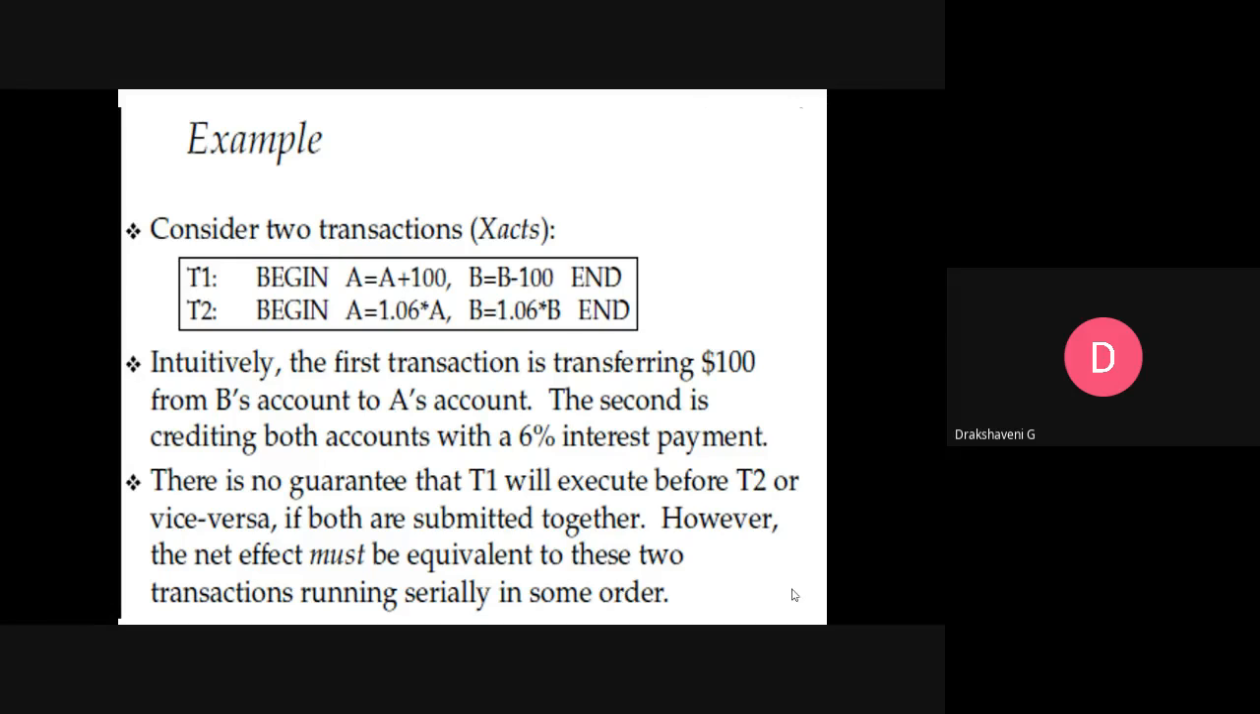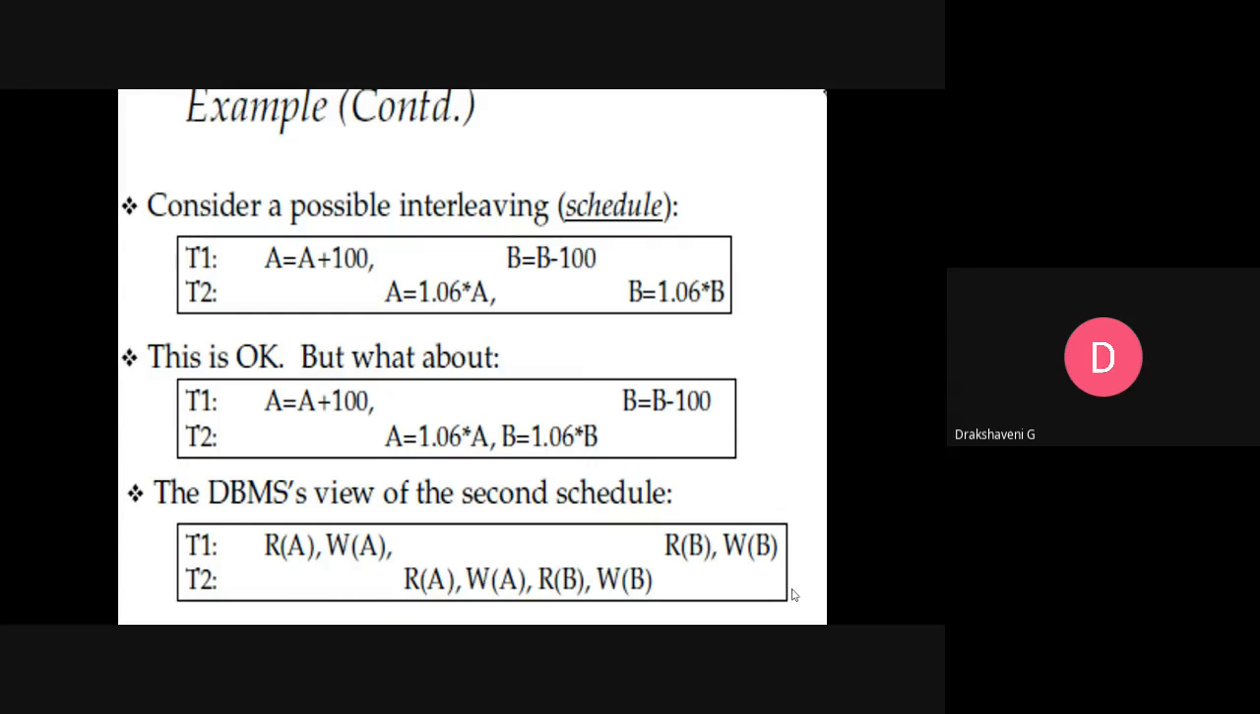In this case, you have transferred 100 rupees to account A and you have subtracted 100 rupees from account B. Then that is one complete transaction. Another transaction: multiply by 6% for account A as well as multiply by 6% for B. So that's how T1 and T2 will be done. So consider the possible interleaving schedule. Let us see.